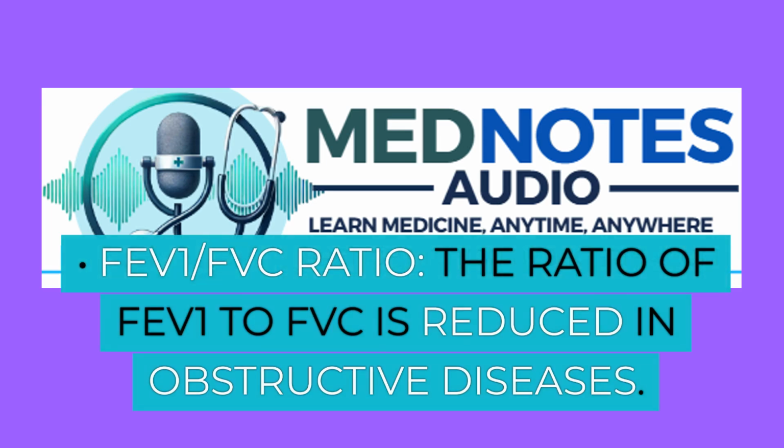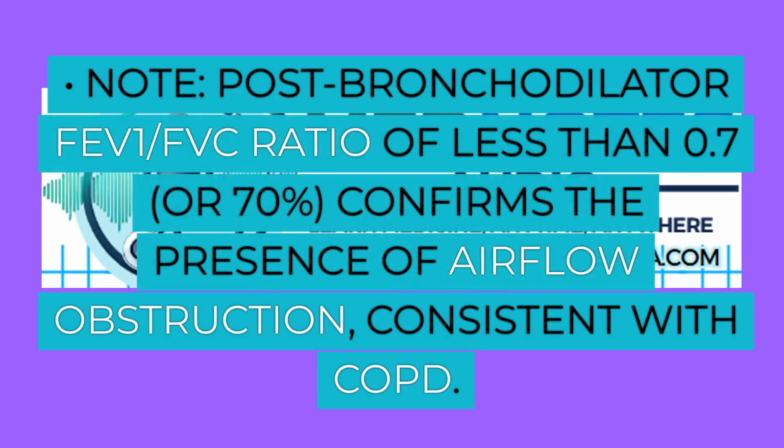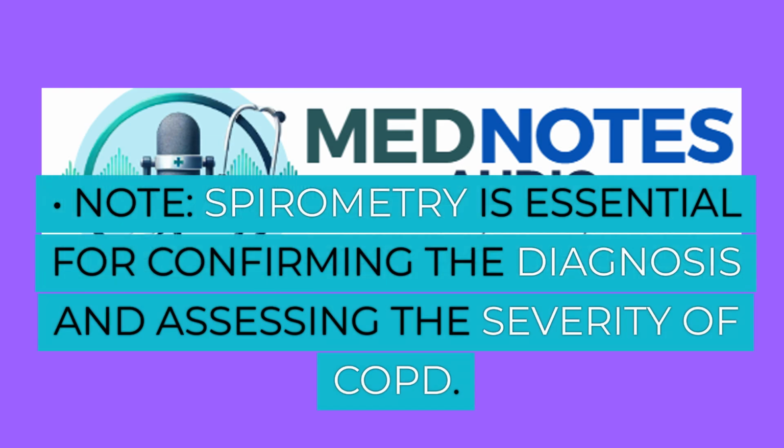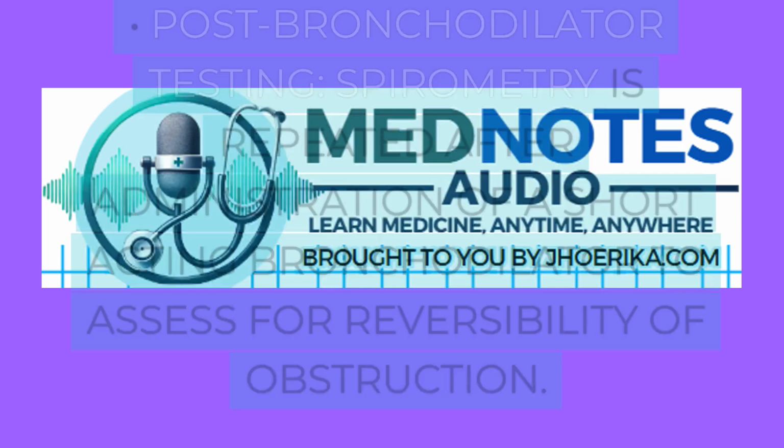FEV1/FVC ratio. The ratio of FEV1 to FVC is reduced in obstructive diseases. Note, a post-bronchodilator FEV1/FVC ratio of less than 0.7 or 70% confirms the presence of airflow obstruction consistent with COPD. Note, spirometry is essential for confirming the diagnosis and assessing the severity of COPD.